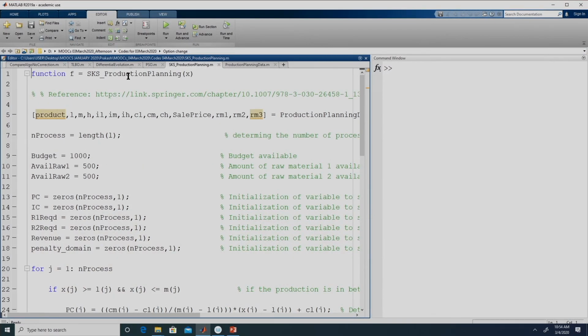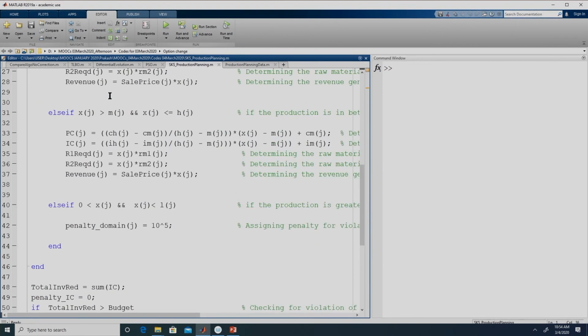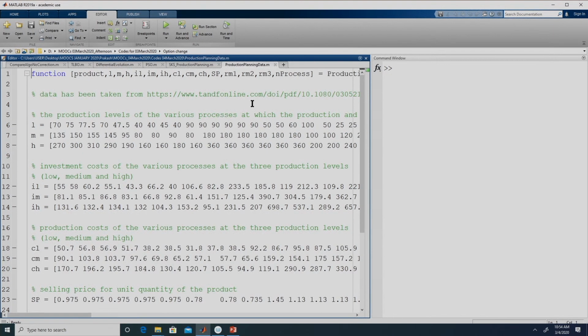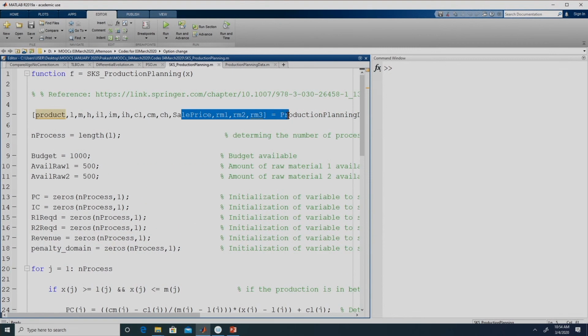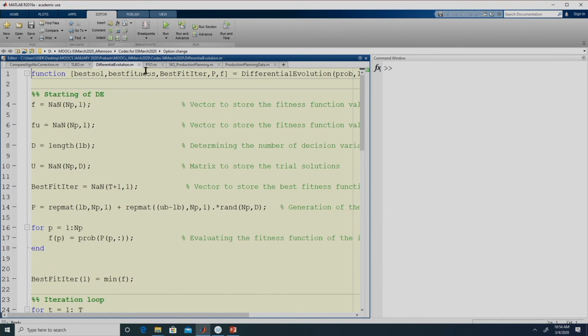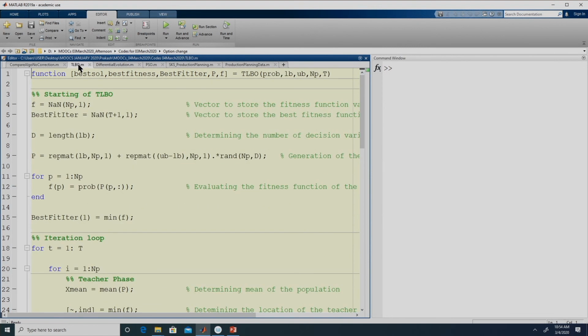We are not going to change anything in this function file, SKS underscore production planning. This function file is what gives us the fitness function value. Production planning data is just passing the data to this file, which evaluates the fitness function. And these are the 3 algorithms: teaching learning based optimization, differential evolution and particle swarm optimization. All these 3 are now function files.